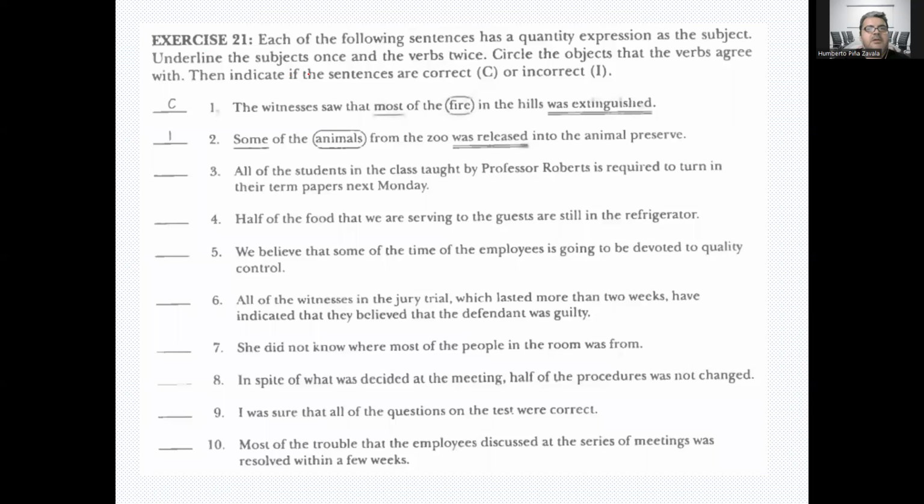So exercise 21. Each of the following sentences has a quantity expression as the subject. We're going to underline the subjects once, the verbs twice, circle the objects the verbs agree with, and indicate if the sentences are correct or incorrect. The example: the witnesses saw that most of the fire in the hill was extinguished. Right, so we got most of the fire. Fire is non-countable, so it's a singular subject. So we got a singular verb, extinguished.